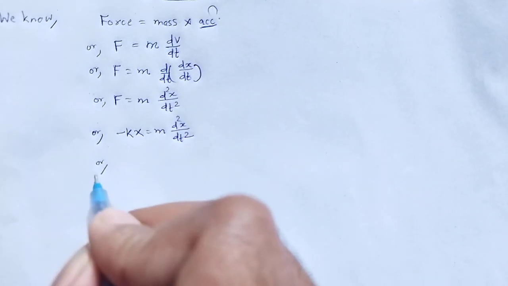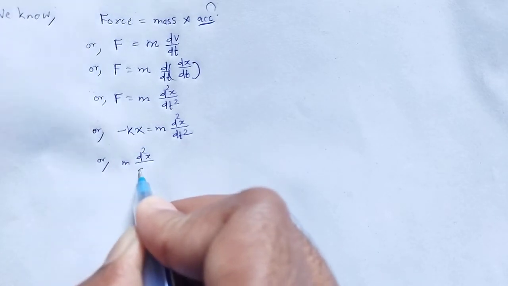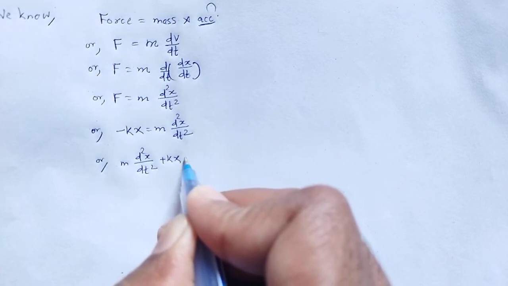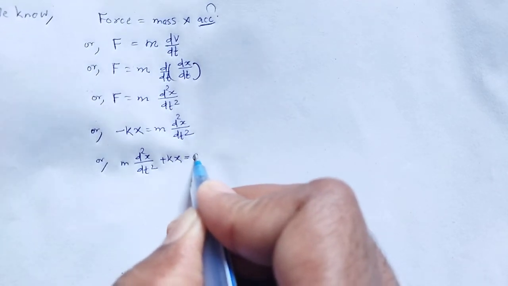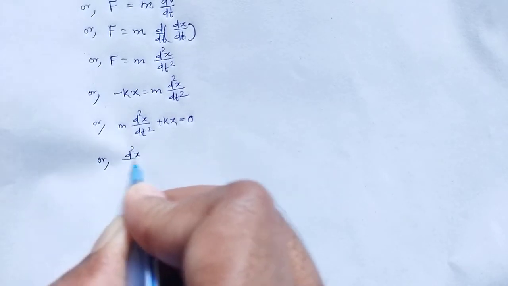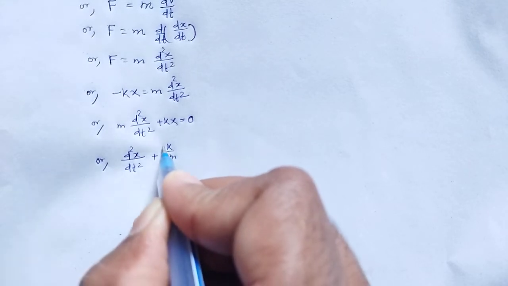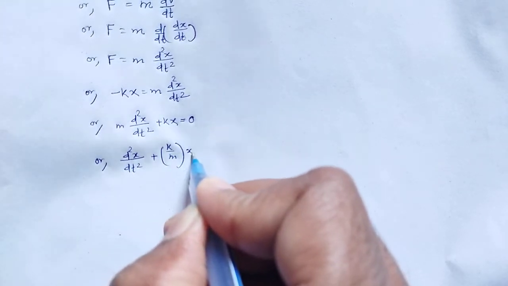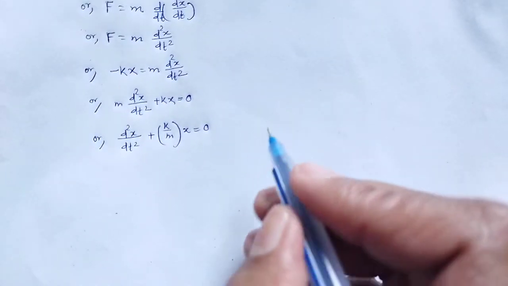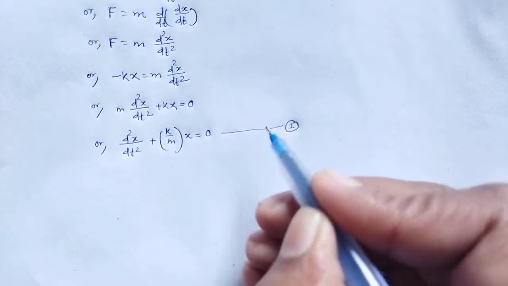Or m d square x by dt square plus kx is equal to 0, or d square x by dt square plus k by m x is equal to 0. Let us take this as equation number 2.